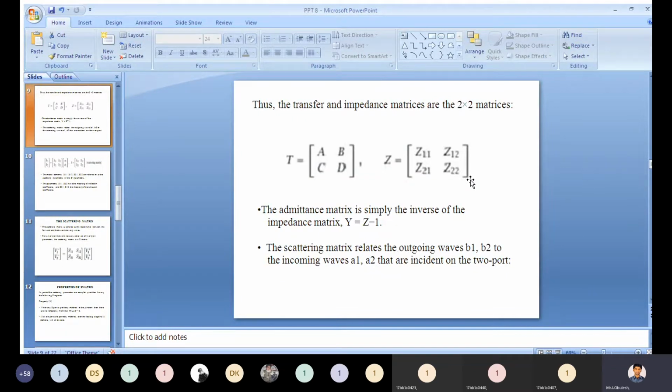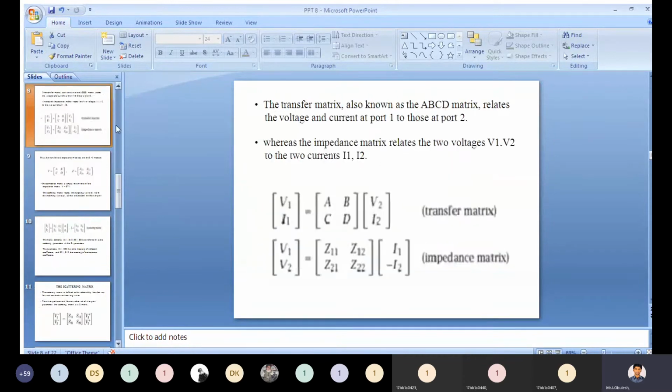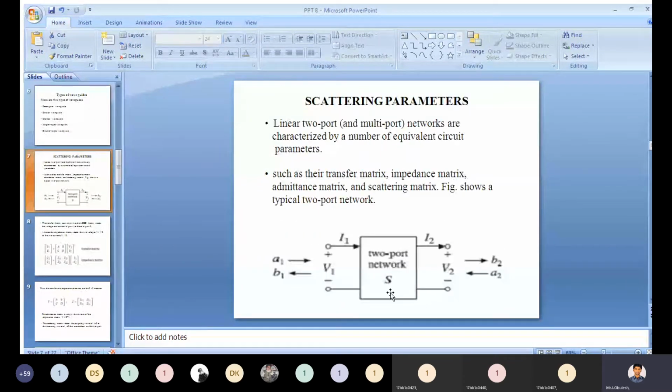You need to see these incoming and outgoing waves in the two-port network diagram. So the incoming waves are A1 and A2, and the outgoing waves are B2 and B1.